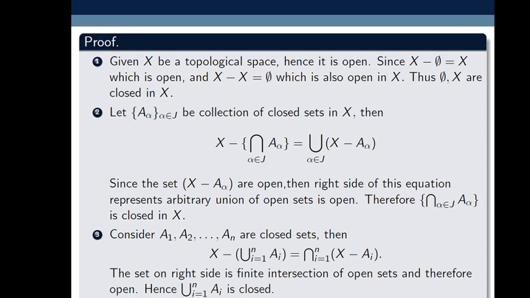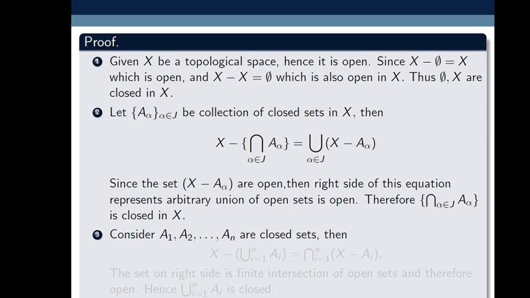The set on the right side is a finite intersection of open sets, and we know that a finite intersection of open sets is open. Therefore X minus the union of Ai is open. So by the definition of closed sets, as the complement is open, the union of Ai for i from 1 to n is closed. So the third condition is also proved.